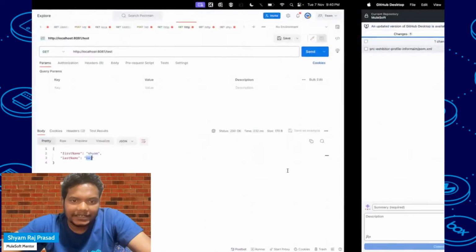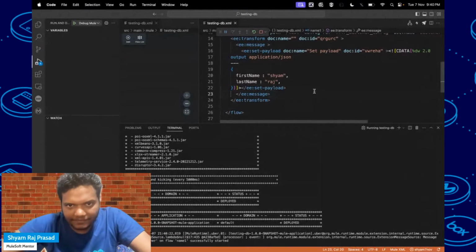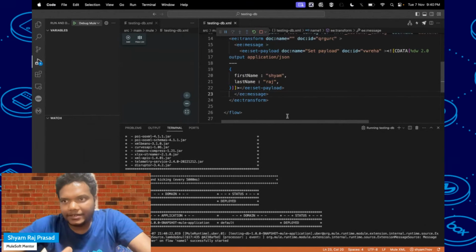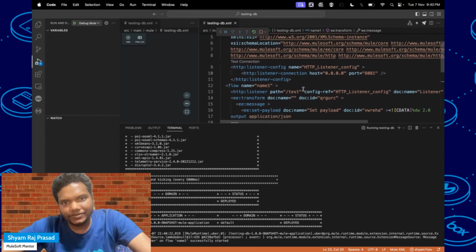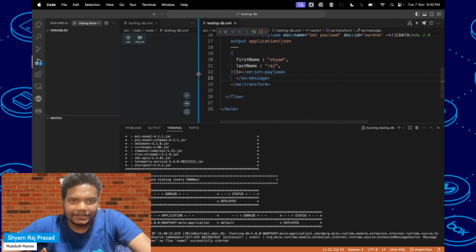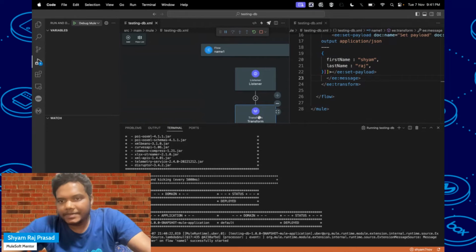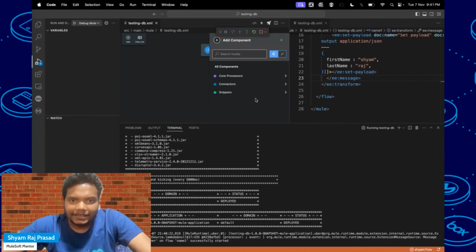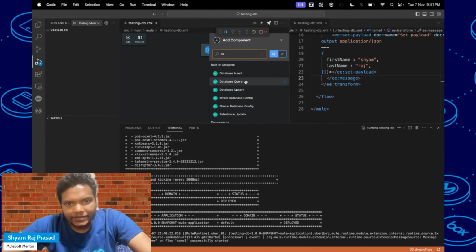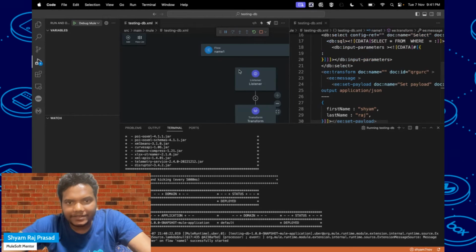Now the next thing, we have added this thing. I have told you that we are going to configure the database configurations. So okay, maybe I can remove this payload or let it be there. Maybe here I will add that database query. Here you can see built-in snippet is there, so I will use that one.